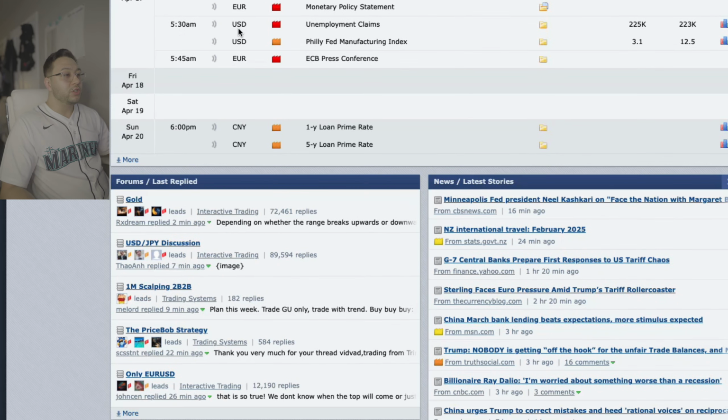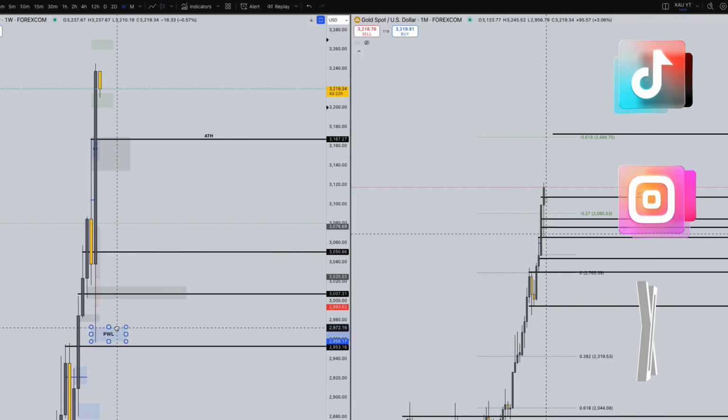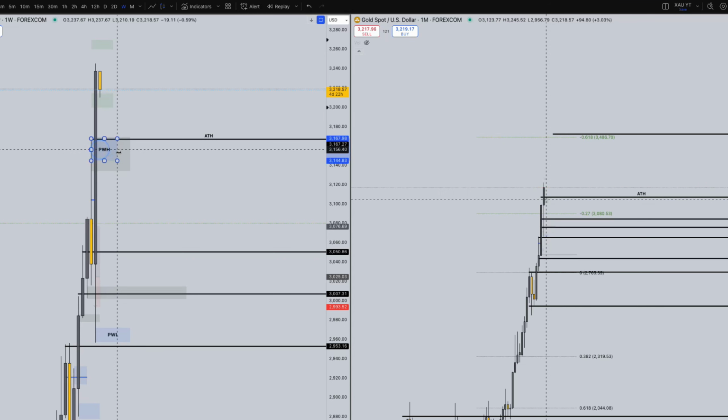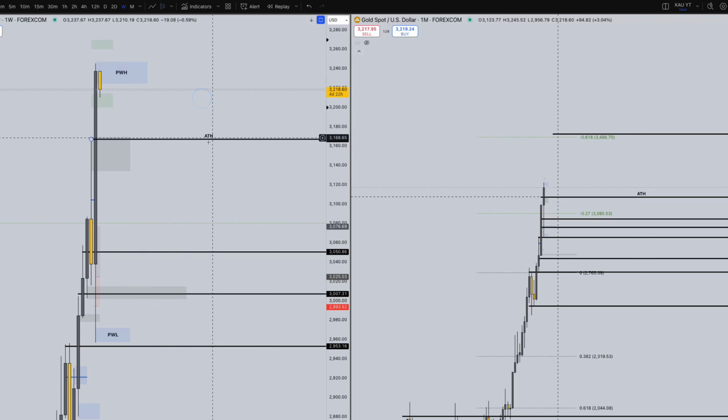We hit a major low at the opening of last week, which we'll go ahead and dissect a little bit in a moment. But first, let's go ahead and update our technical areas. We need to update our previous week's low to where our low was last week, which is where this major wick was, where we have some major rejection. Then our previous week's high is going to be up here, which was a new all-time high as well.